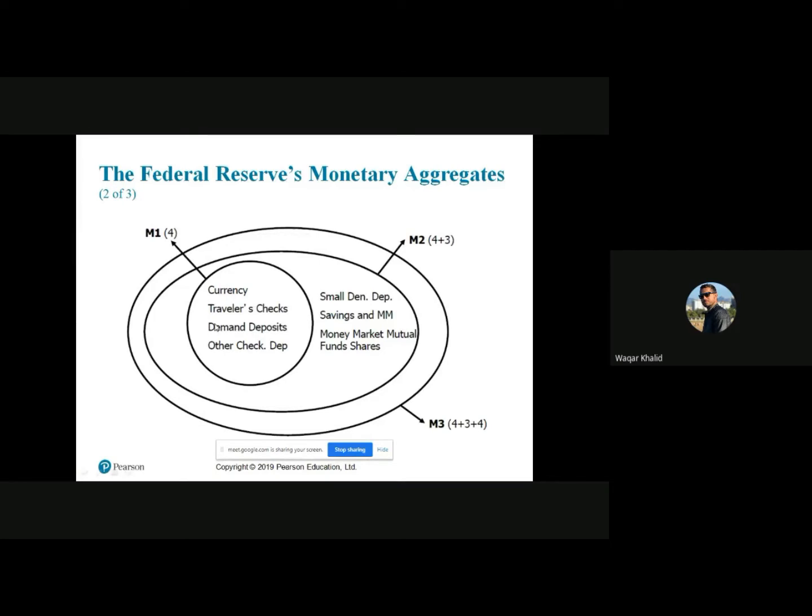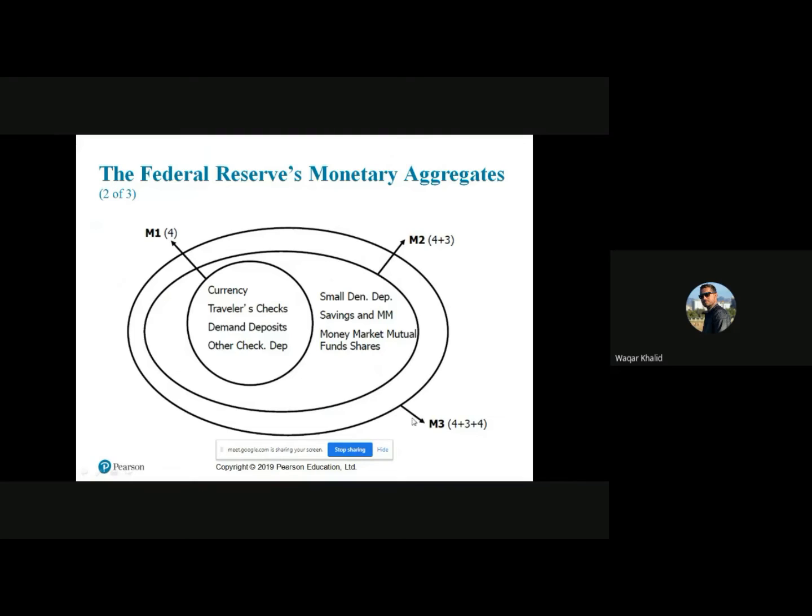This first circle, the smallest circle, represents M1, where we have currency, traveler checks, demand deposits, and other checkable deposits. You can see a bigger circle, the second one. This middle circle represents M2. So M2 basically includes all these things. This is known as M1. So M1 plus we are adding these assets.